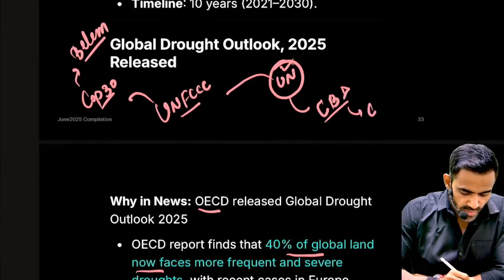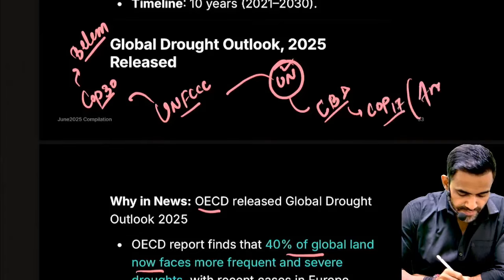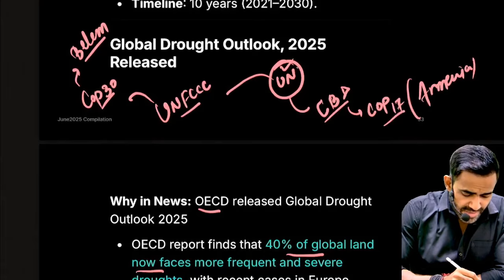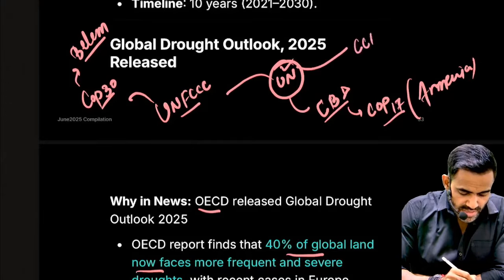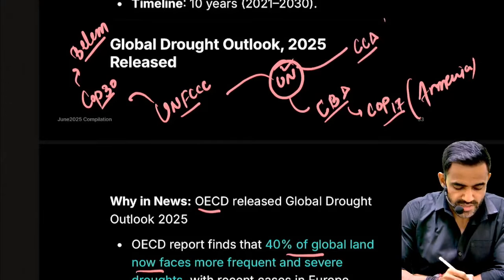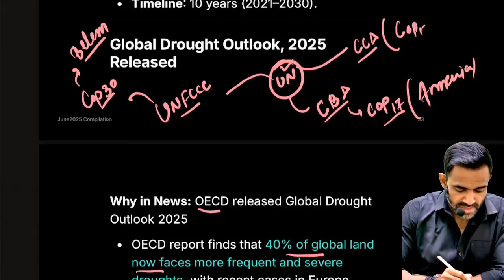Then there is CBD, Convention on Biological Diversity. This will have COP17, and this is going to be in Armenia. And then there is UNCCD, Convention to Combat Desertification. This is also COP17, which will be in Mongolia.